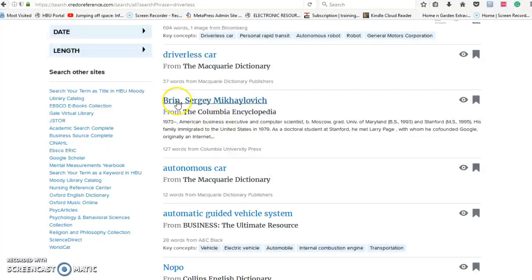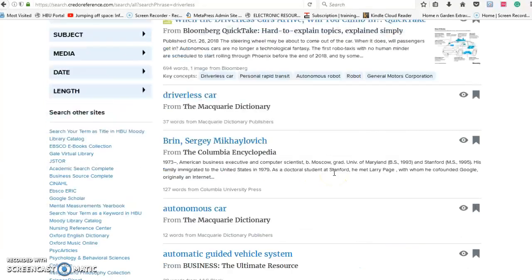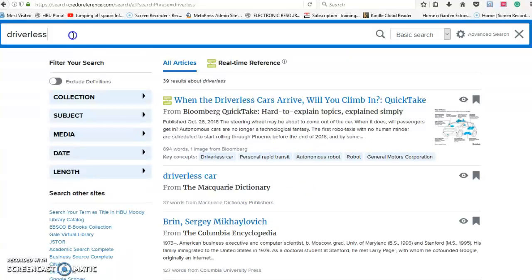And then you've got a man's name here. I haven't read this. You'd have to see why he's connected with driverless cars. And then you've got autonomous cars and automated guided vehicle systems. So you can look through these and you can get some articles that you might want to go read or get some background information. Okay, so now I'm going to close this. Actually, let me just run a search for somebody's topic that I've seen on the list. I don't know if there's anything on here on drones, but I'm going to check.